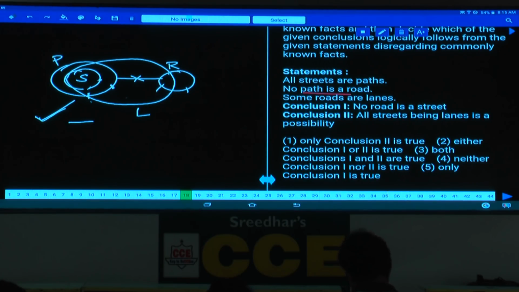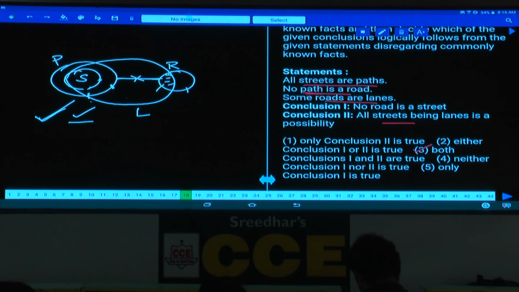Check out the statements here. All streets are paths is true. No path is a road, path and road have not intersected here. And some roads are lanes is also true. All three statements are valid. At the same time, I have proven a case wherein all streets are lanes is possible. Then what is your answer here? Both the conclusions follow, and it is given in choice 3. Question number 18, choice 3: both conclusions 1 and 2 follow.